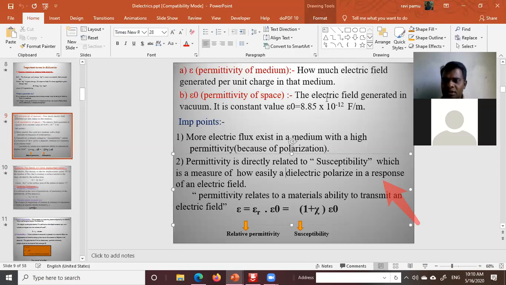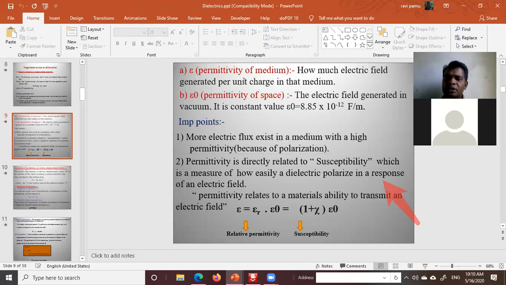In dielectrics, polarizations are classified into 4 types. We'll discuss it further. Meanwhile, you should see the basic definitions related to dielectrics.